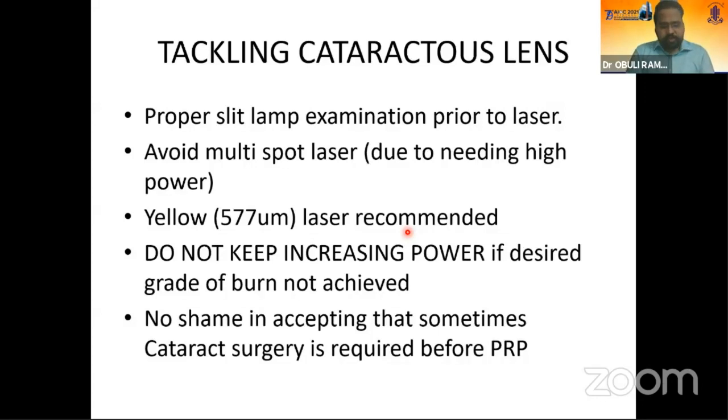Also, yellow laser is recommended for cataractous lenses like amber and brown cataracts, because in an amber and brown cataract, green is a complementary color, and hence more absorption of the laser happens, which leads to lens burn. The 2 most important things as a beginner to keep in mind are: do not keep increasing the power if the desired grade of burn is not achieved, and sometimes there is no shame in accepting that a cataract surgery is required before doing a PRP.